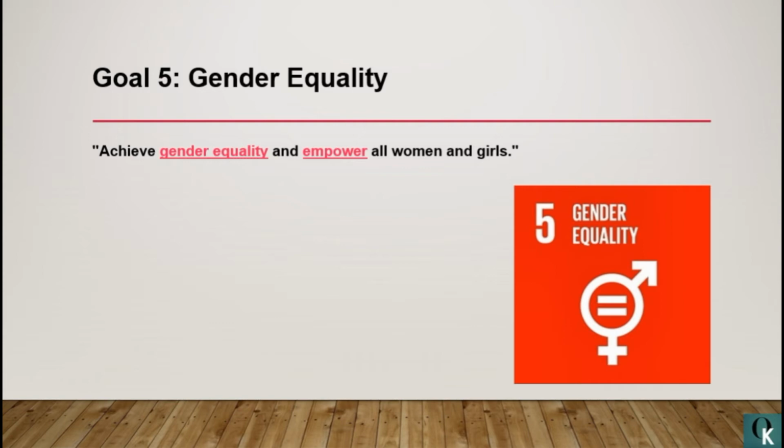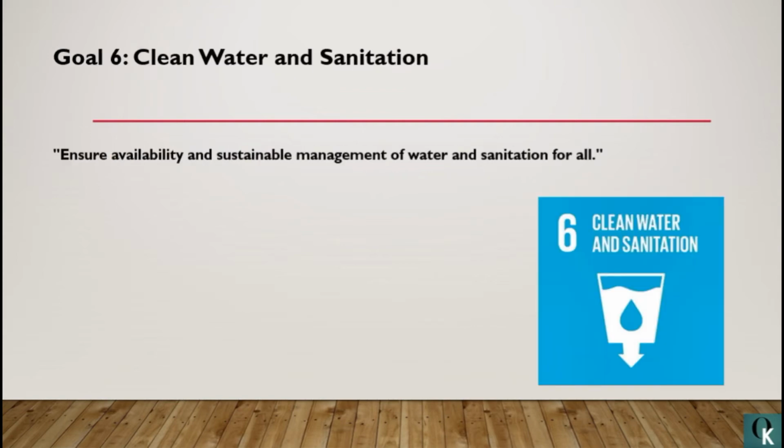Unfortunately, the distribution of opportunities was not equal in early times. In view of that, we have a gender equality sustainable development goal, so that nobody is discriminated against on the basis of anything, especially gender. The sixth goal is clean water and sanitation.